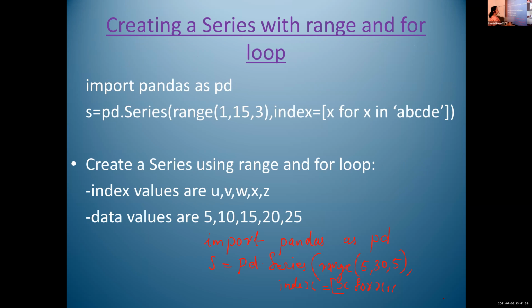Then the last statement is print S. Correct, Lydia. So the first statement is import pandas as pd.